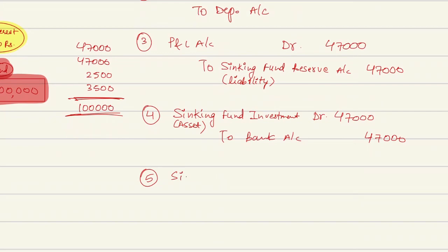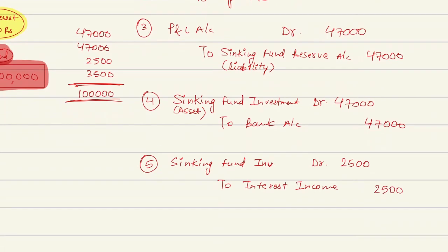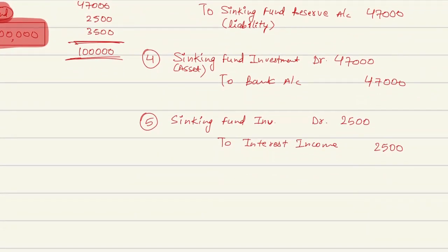So how are you going to increase that investment? Sinking fund investment account debit, in the first year I am getting an interest of 2,500 rupees, credited to interest income, because that is the income which we have received. Income should be credited and your asset will be increased by 2,500, because that is what the bank will give me in return.